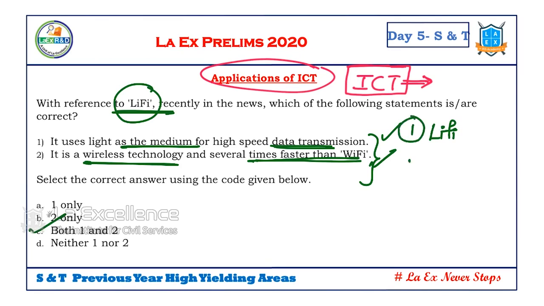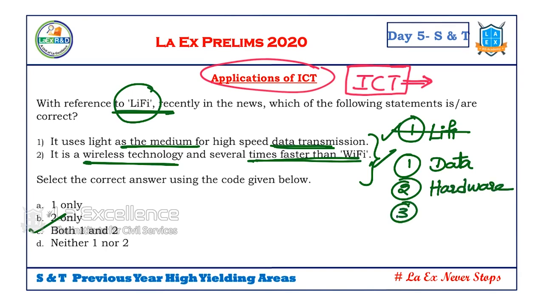So in ICT we have three things. One, data. Two, the hardware that we use for data transmission. Three, the communication network, hardware and software. The communication network with which we communicate. These three are important. So we should read about all these three and the technologies of data storing.